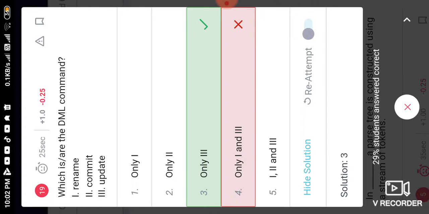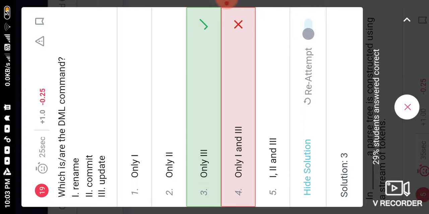Which of the following is a DML command? We know that DML is used for data manipulation language. To manipulate data, we use DML commands. Here, by using only the update command we can manipulate the database, or we can also manipulate it with the select command.